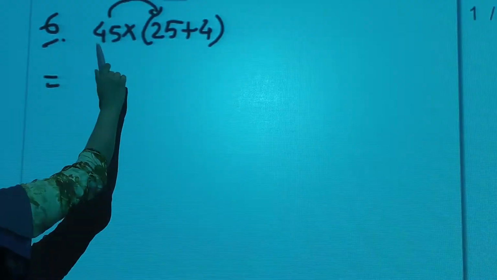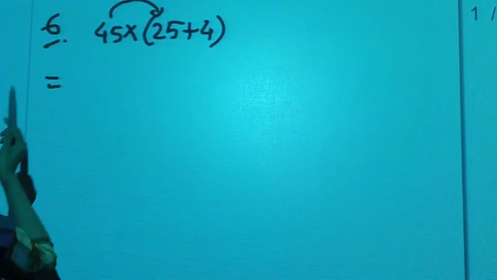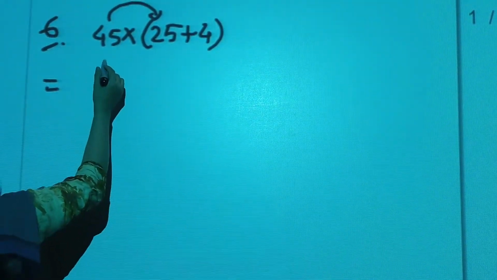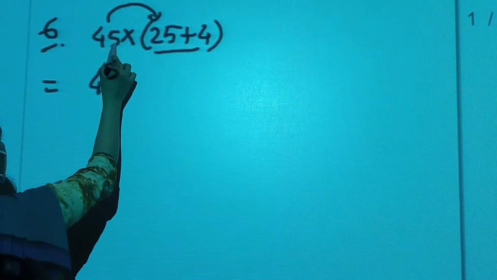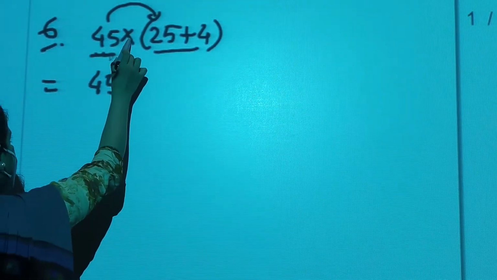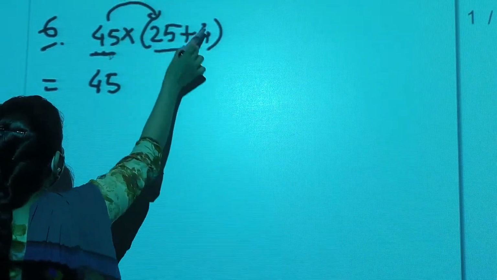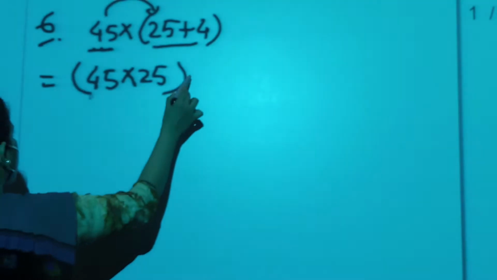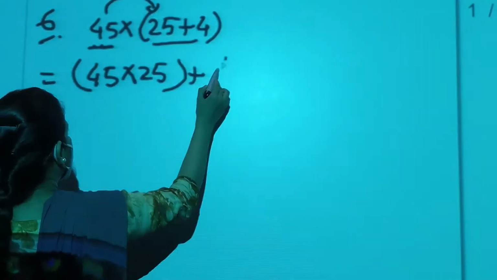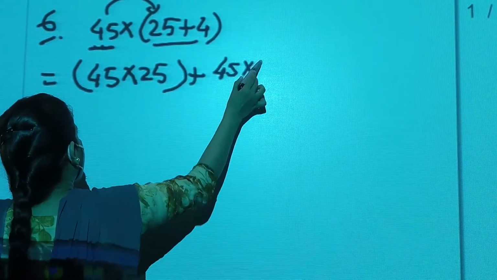So when we multiply 29 with this, we can simply break it and multiply it easily. The number which is out of the bracket, 45, will be multiplied with both of the numbers individually. 45 into 25 plus 45 into 4.